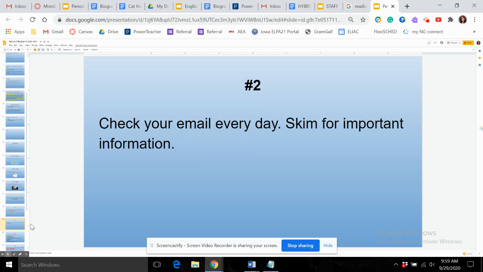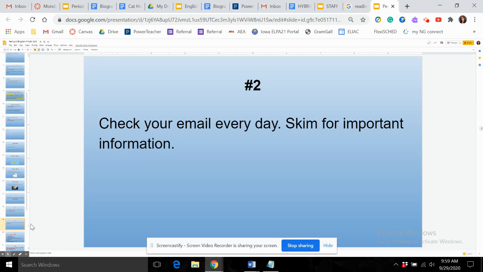My second tip for you is to check your email every day. On the days that you are at home this year, your teachers can only communicate with you using Canvas and email. So if your teacher has something to tell you, they're going to email you. So along with checking Canvas every day, you must also check your email every day.